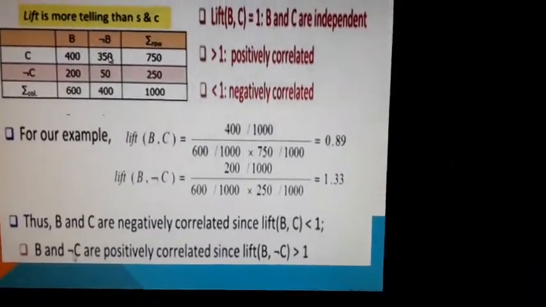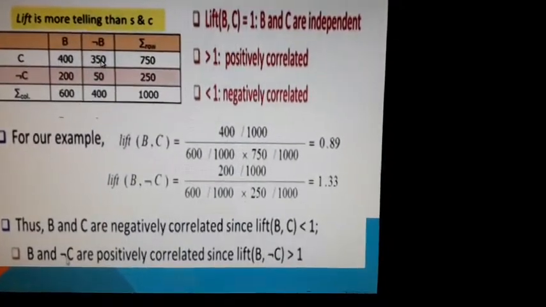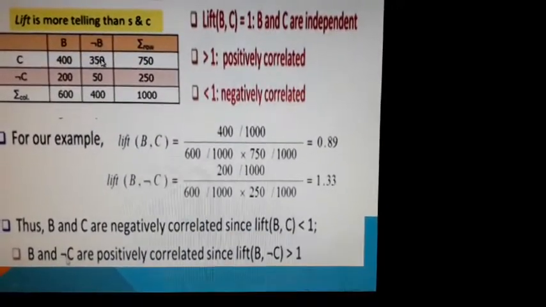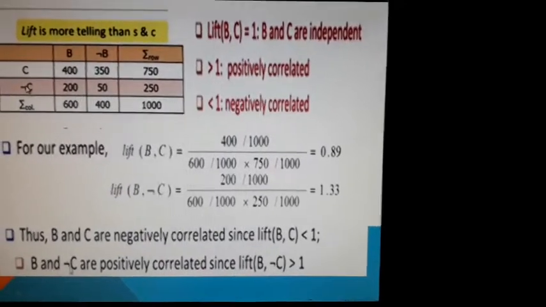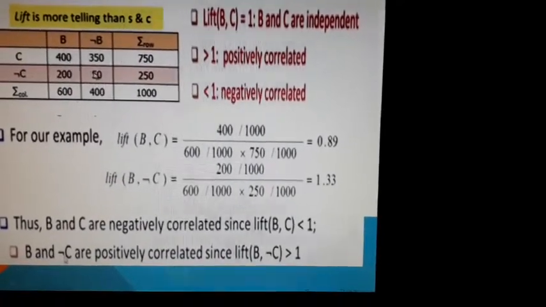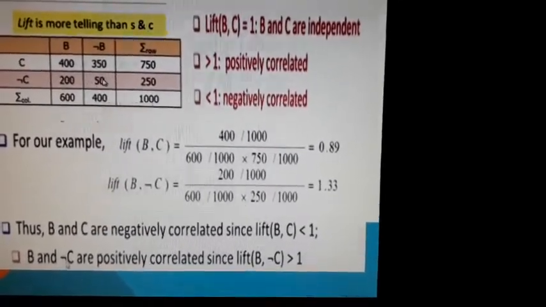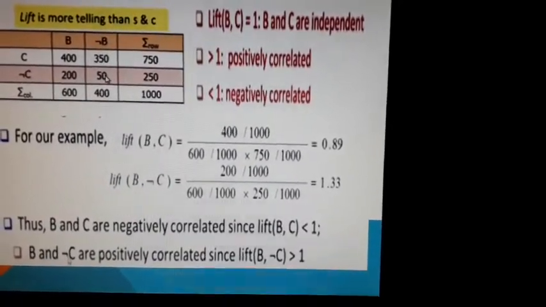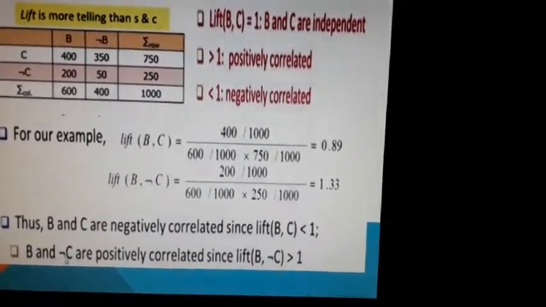And this 350 means they are eating cereal but not playing basketball. Similarly here, 200 are not eating cereal but playing basketball, and 50 are neither eating cereal nor playing basketball. Okay, and these are the summations.